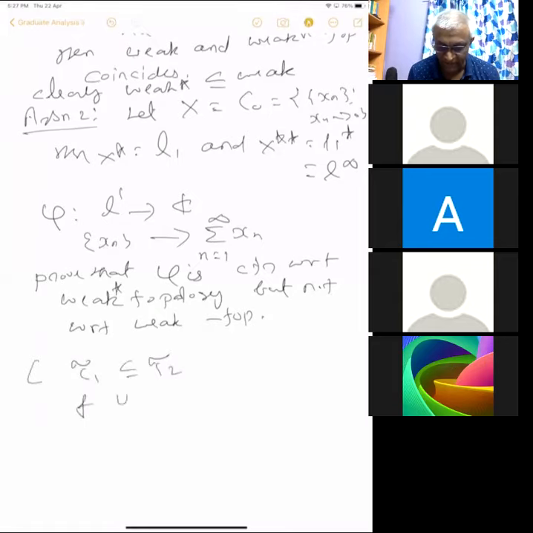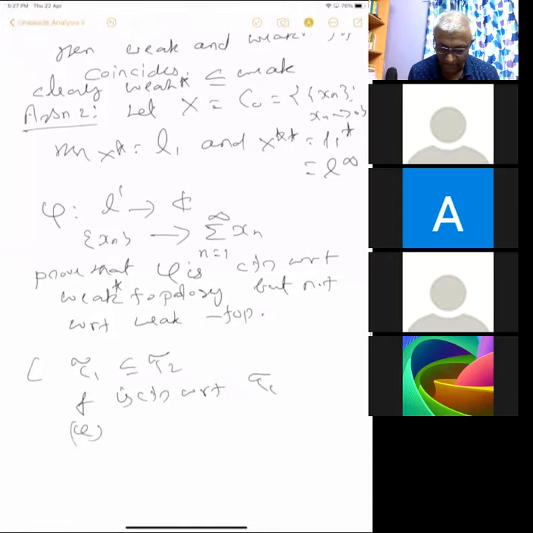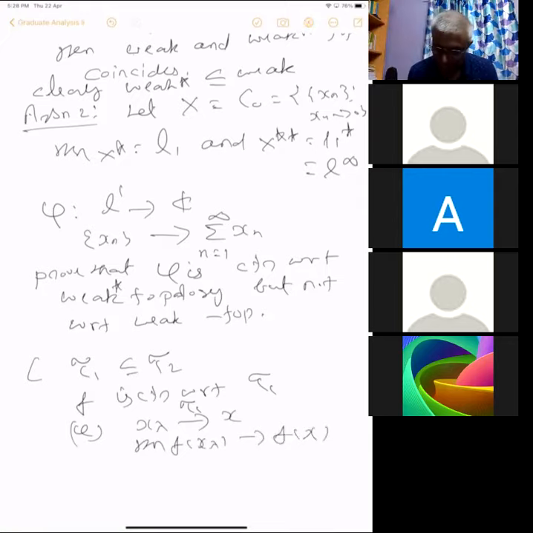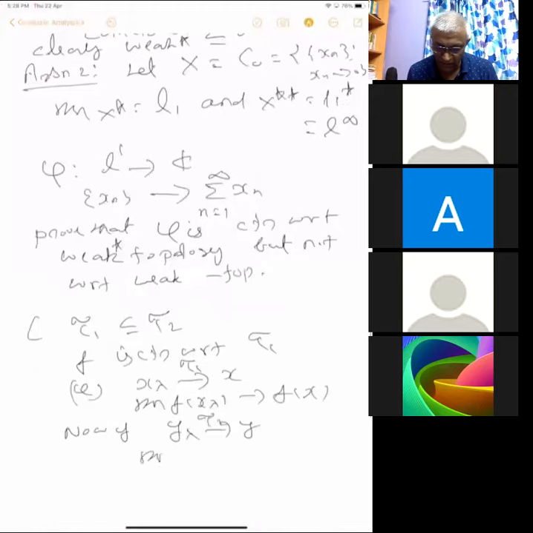If a function f is continuous with respect to tau 1, that means if x lambda converges to x in tau 1, then f of x lambda converges to f of x, say f is a complex-valued function. Now if some net y lambda converges to y in tau 2, then y lambda converges to y in tau 1, so f of y lambda converges to f of y.